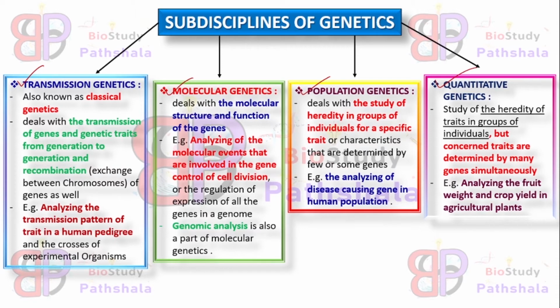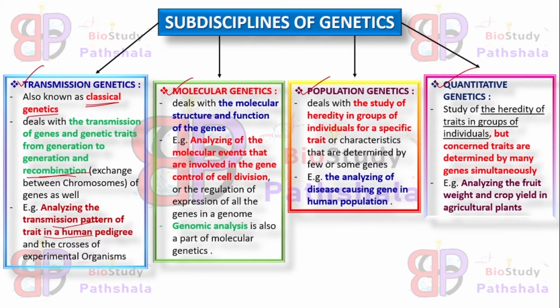Transmission genetics is actually known as classical genetics, and we learn this classical genetics as inheritance biology. It deals with the transmission of the genes or the genetic traits from one generation to another, and it also states the recombination, that means the exchange between the chromosome segments. For example, analyzing the transmission pattern of a trait in a human pedigree is an example of transmission genetics.